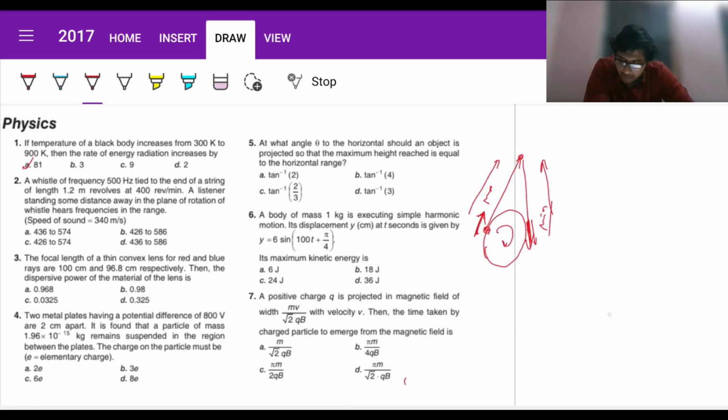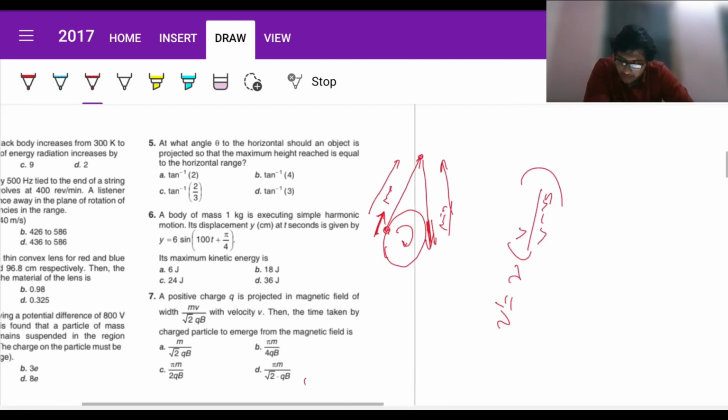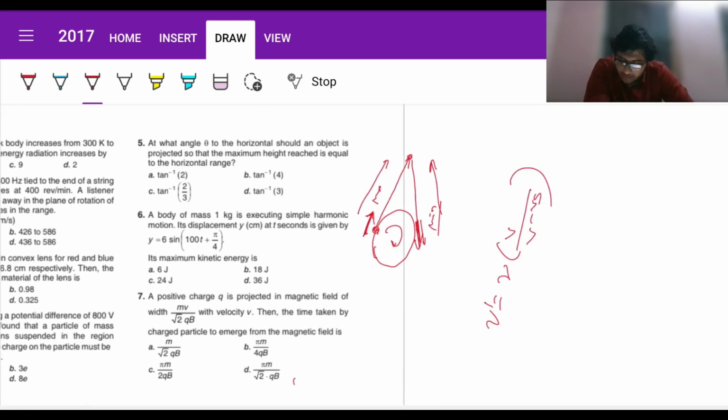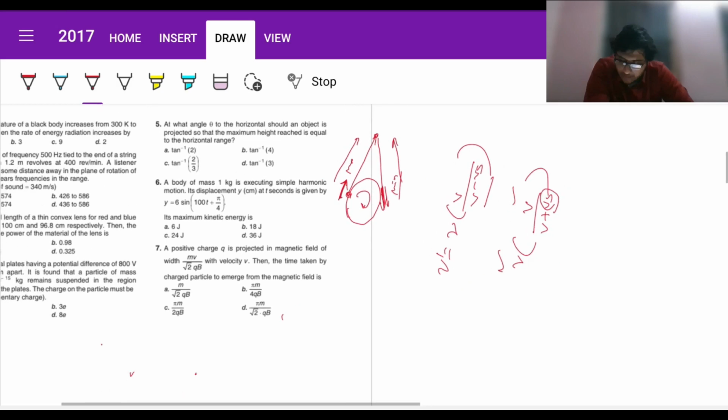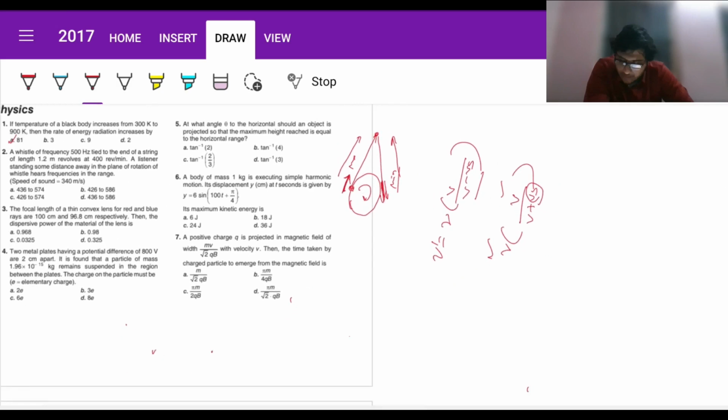Now as per Doppler's effect, the observed frequency nu dash is given by nu into (v minus vo) by (v minus vs). Since here the observer is at rest, it will be v by this. Fine. When it is going towards, it will be written as v minus vs. When it is going away from it, it will be written as v plus vs. Fine. So we have nu, we have v, we just need to find vs here. Now, in this circular path, vs can be written as r omega, right? Because omega equals v by r.